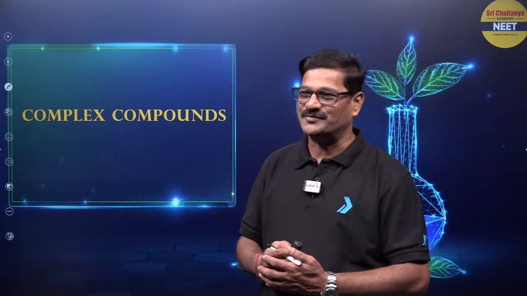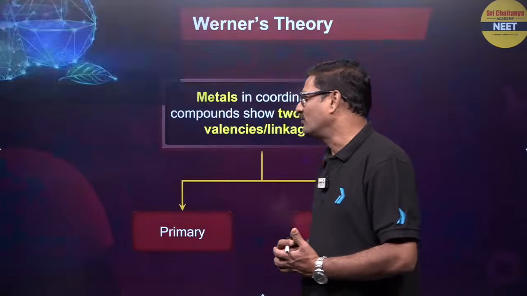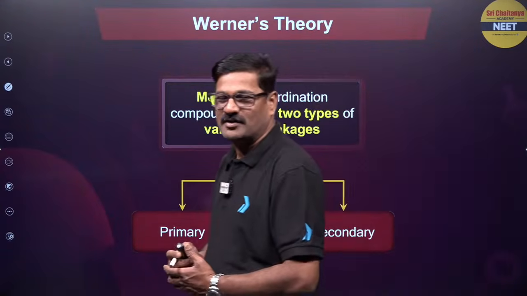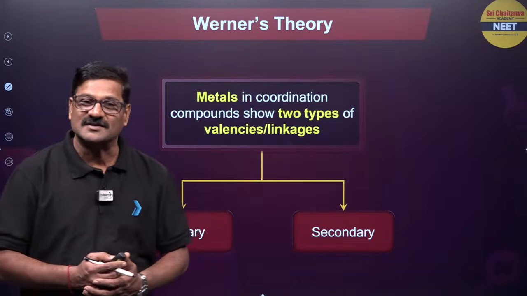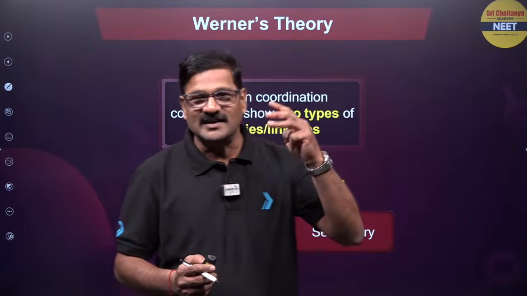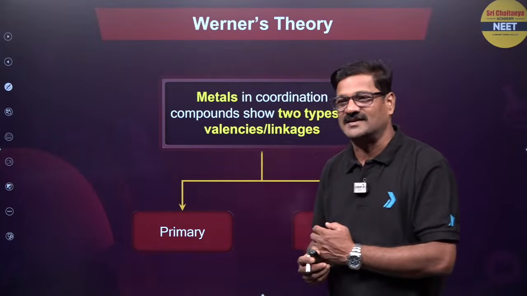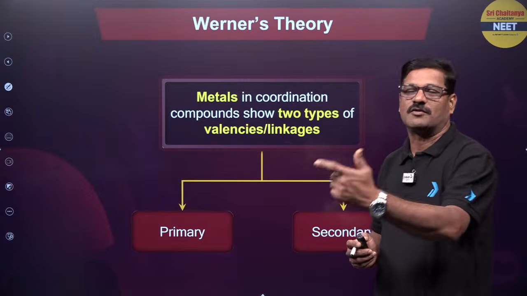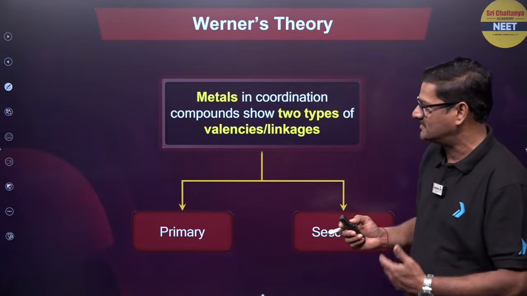Before going for that, we have three kinds of theories we need to talk about in complex compounds: Werner theory, Valence Bond theory and Crystal Field theory. These three theories we will be discussing, and those who are online, keep discussing your doubts in the chat box, and everything we will be discussing.